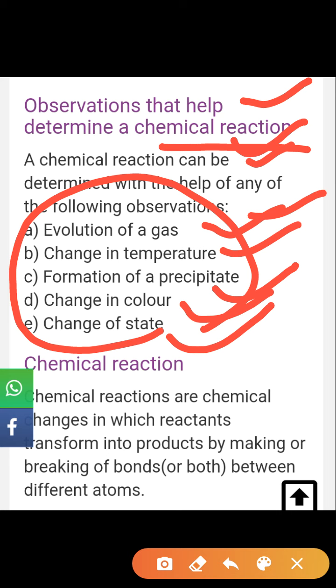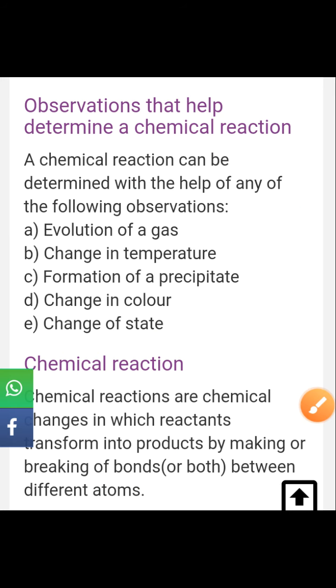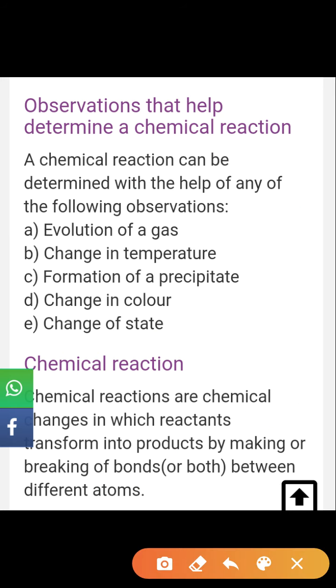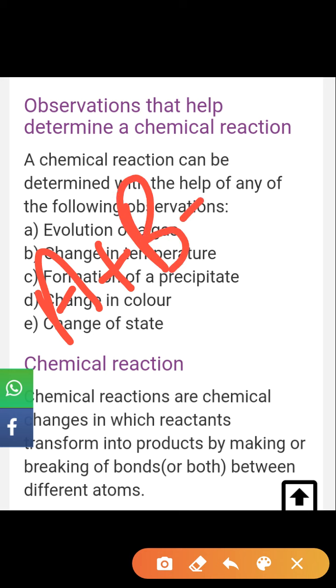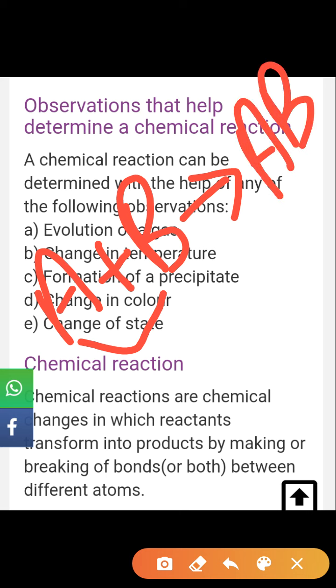So what is a chemical reaction? Chemical reactions are chemical changes in which reactants transform into products by breaking or making bonds between different atoms. Suppose A and B are reactants, and when A plus B react together they form AB, which is the product.